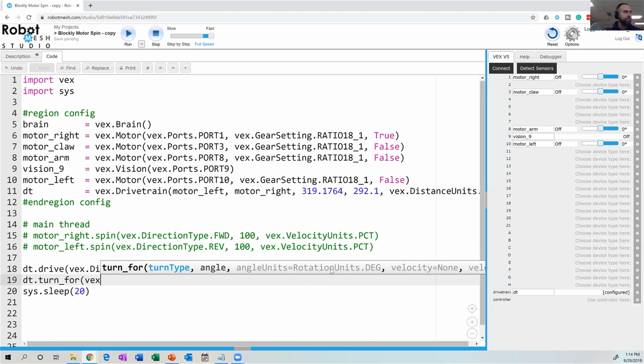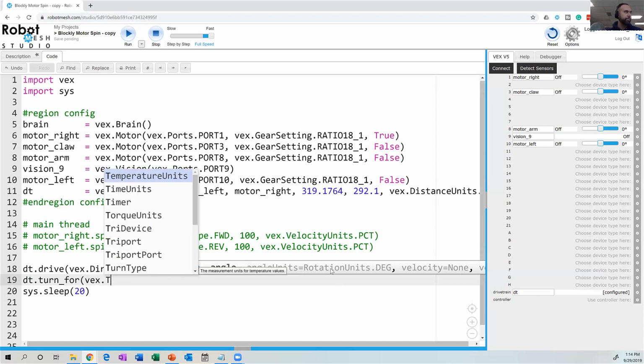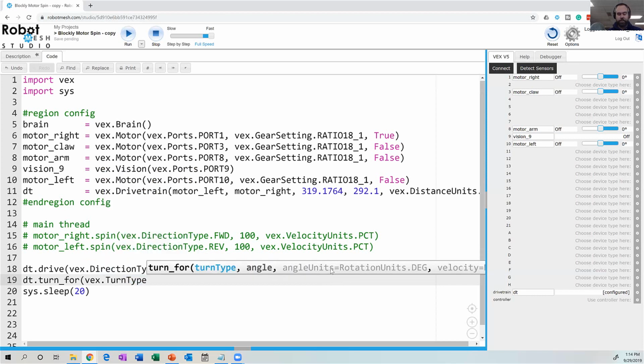So I could go VEX dot turn type dot, at left or right. So let's say it's going to go left, and it's going to turn 90. So now you can see that the blue part, angle, has highlighted 90. And then I can specify 90 what unit. So I go VEX dot, I think it's rotation units dot degree.